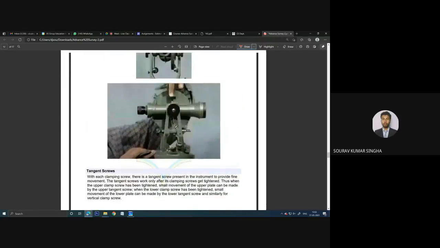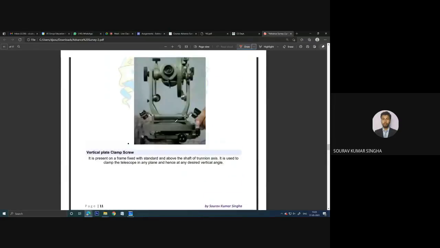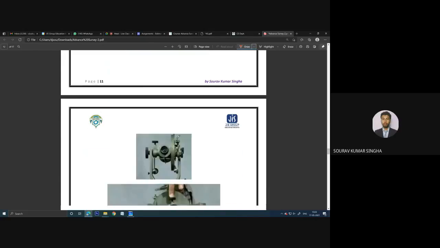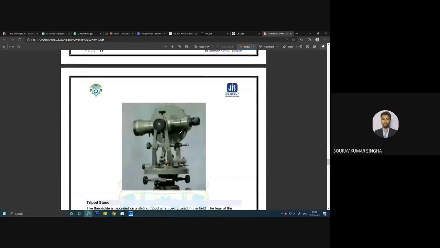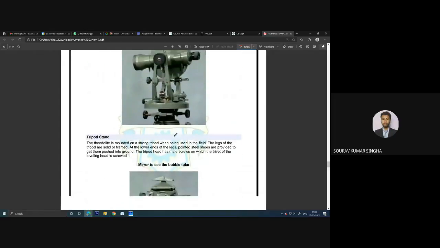And the tangent screw, here we have this tangent screw for this telescope, and the lower portion এর জন্য tangent screw গুলো আগে দেখিয়েছিলাম, এই যে tangent screw. Now in this image I think it is very much clear, you can see this is one tangent screw. Okay, and this is one plate clamp, lower plate and upper plate, এখানে একটা আছে and this side একটা আছে। এটা ল্যাবে করতে গেলে আরো বেশি ক্লিয়ার হবে, when you are able to touch this instrument and you can play with this instrument, that will give you more exposure.